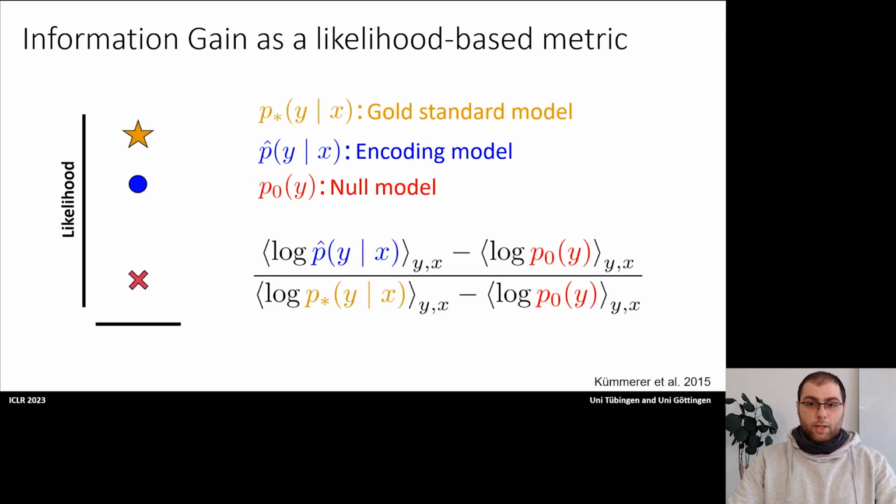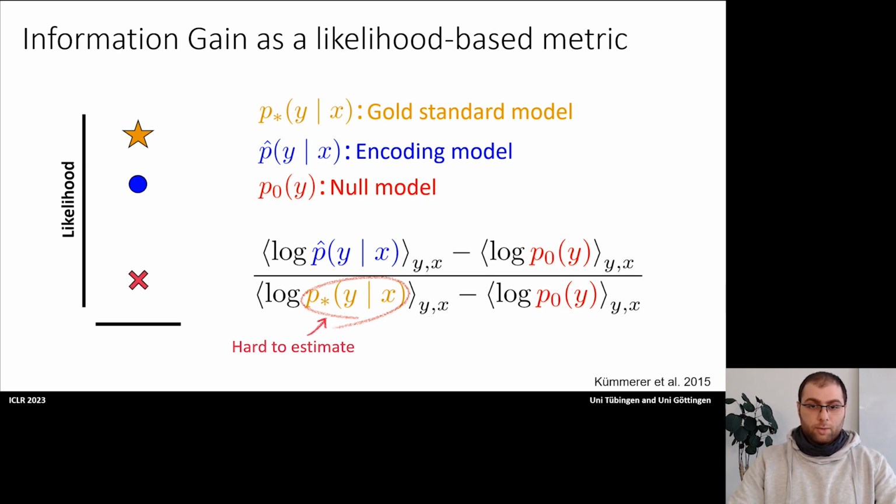Information gain measures the likelihood of the model, which is shown in blue, relative to a lower and upper bound estimator, which we refer to as the null and gold standard model. This way, we can evaluate encoding models by how well they capture the full response distribution, and importantly, it is interpretable since the performance is put on a scale between 0 and 1. However, while computing this, it turned out that it is not so easy to come up with a good gold standard model, and this is what our work is mainly focused on.